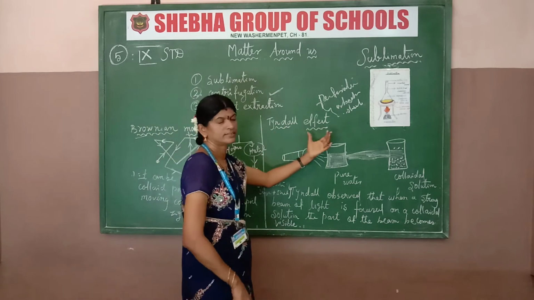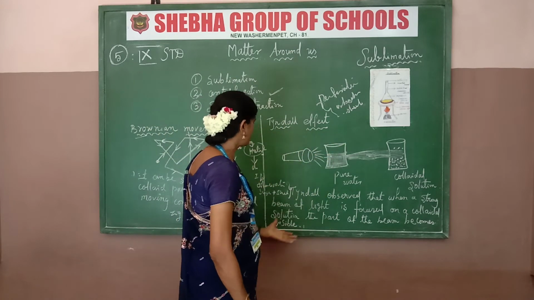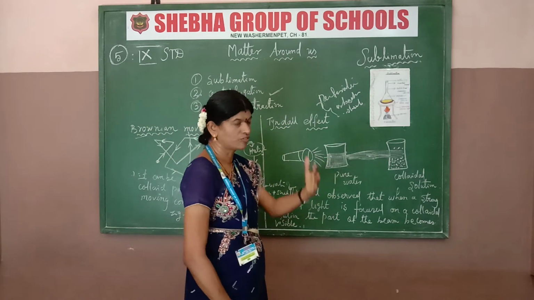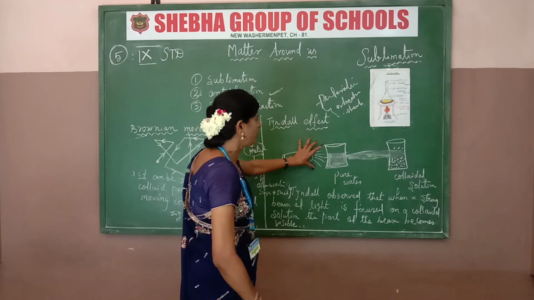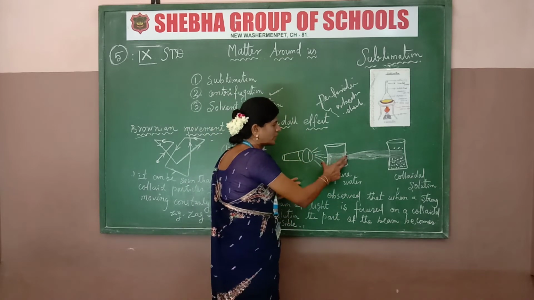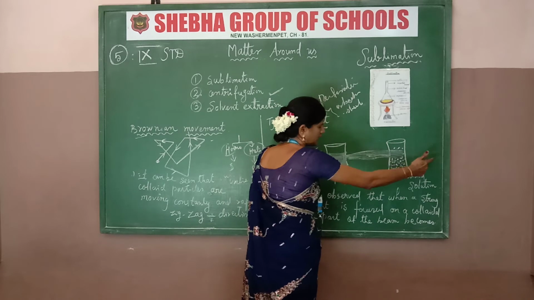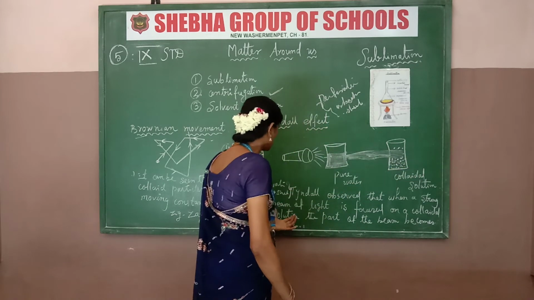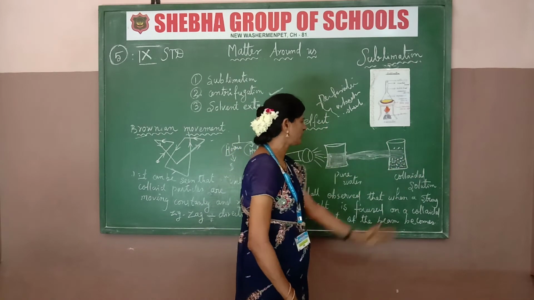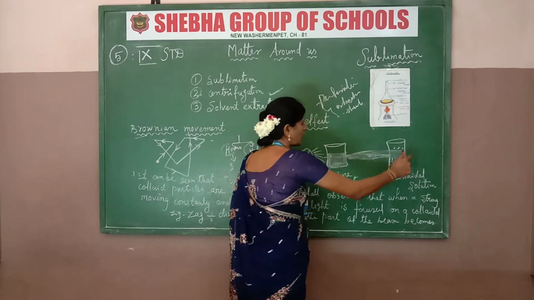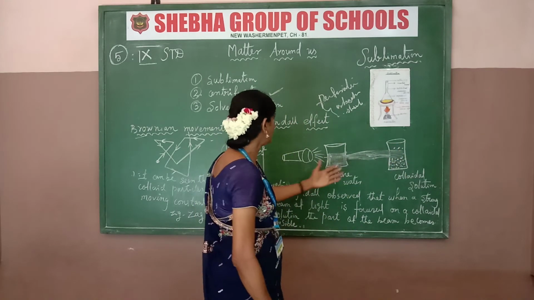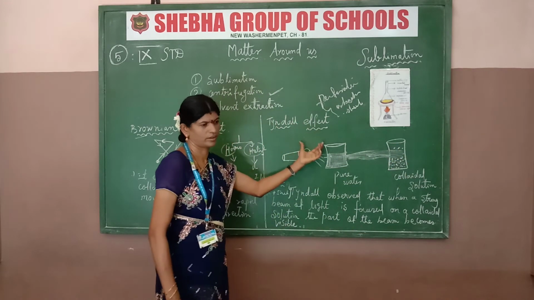Next is the Tyndall effect. What is the Tyndall effect? When a beam of light is focused on pure water, it passes through, but when focused on the colloid solution, the beam is scattered and visible from the other side. That is called the Tyndall effect. Okay.